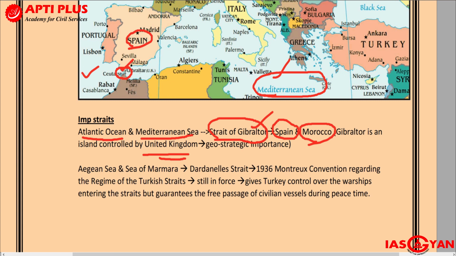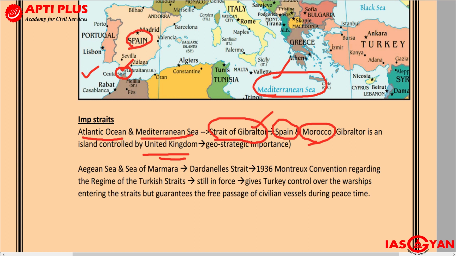It's a very important location because this narrow stretch of water is connecting two very important parts of the world. One is the Mediterranean Sea, the other is the Atlantic Ocean. Hence this particular area is of a lot of geostrategic importance, very important geostrategically.